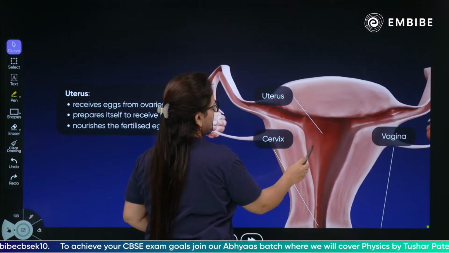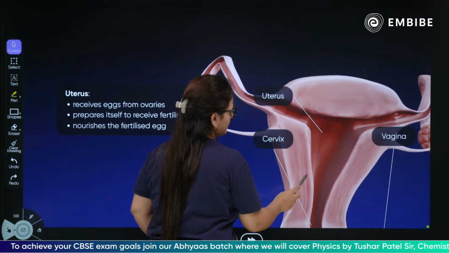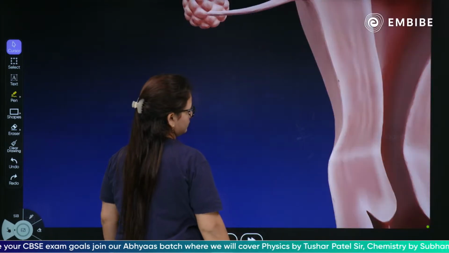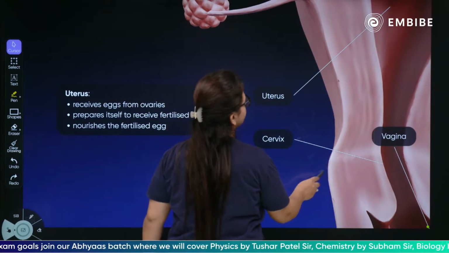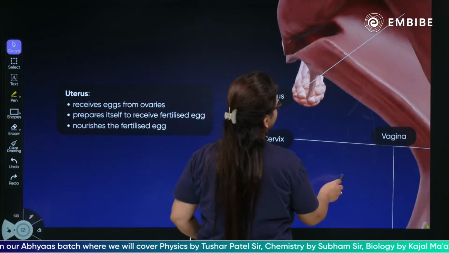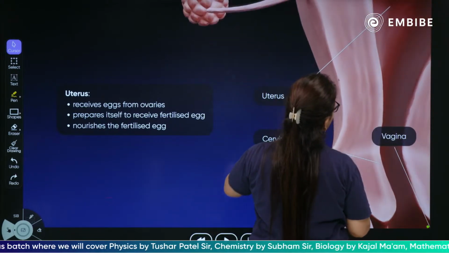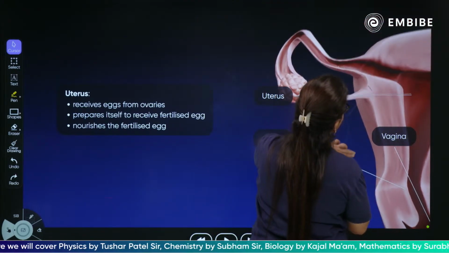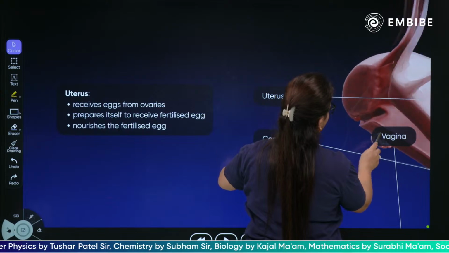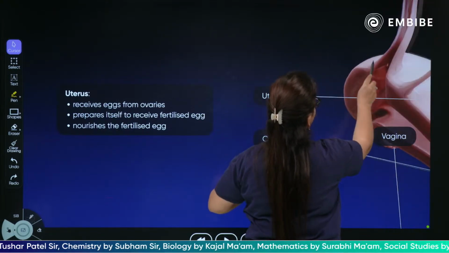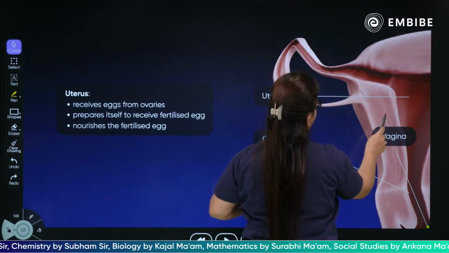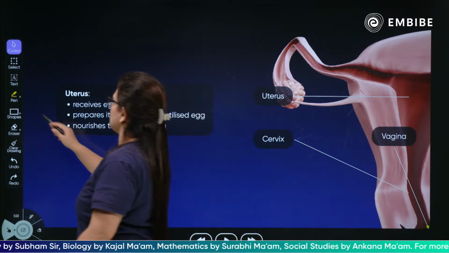As you can see, children, this is the uterus, that is the cervix. Okay, let's just leave it.